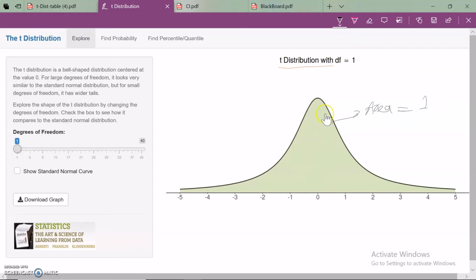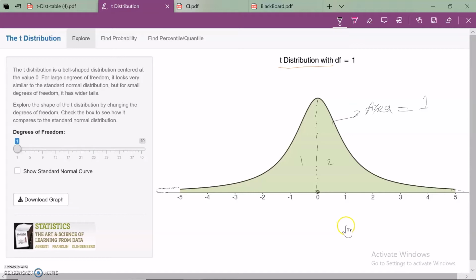Number 2, this curve is symmetric with respect to 0. Look at that. This is the 0 point, and this curve is divided into 2 equal parts, and these 2 parts are mirror images of each other, and this is exactly the idea of symmetry. From both directions, this curve gets closer and closer to the horizontal axis, but never touches it. This is what I told you in the previous property.